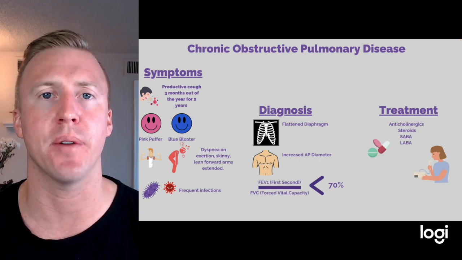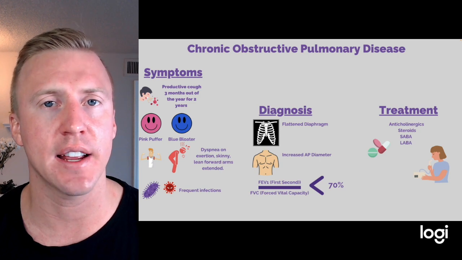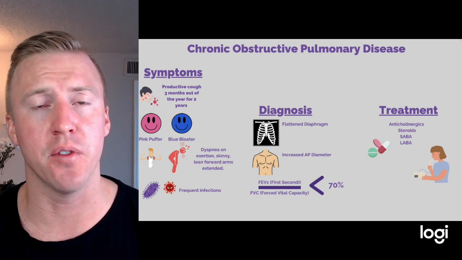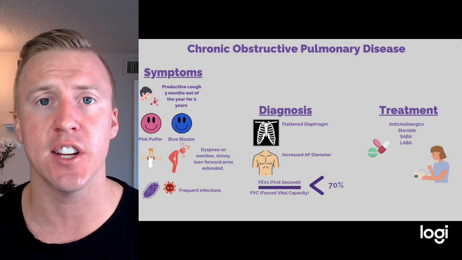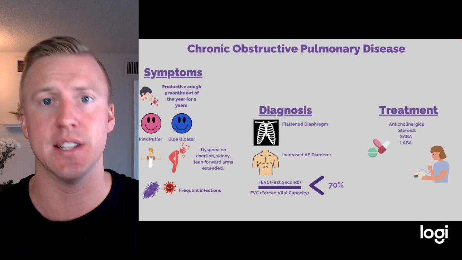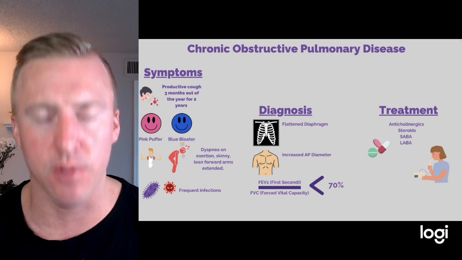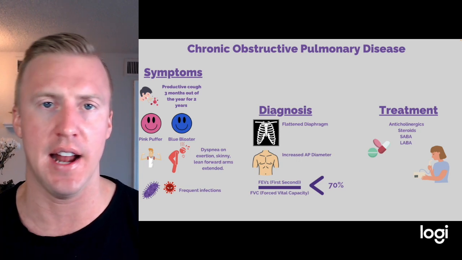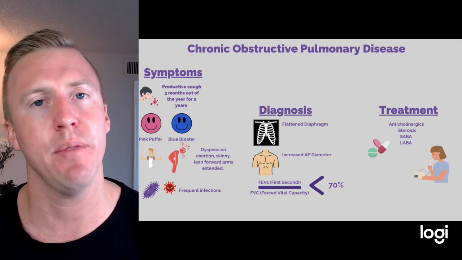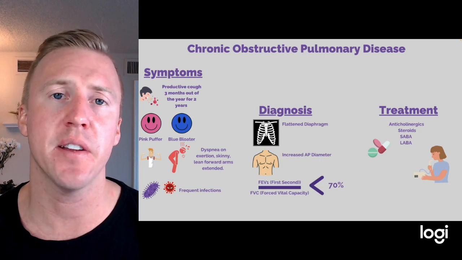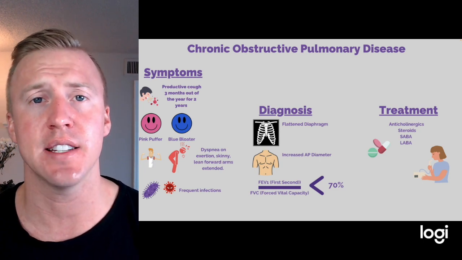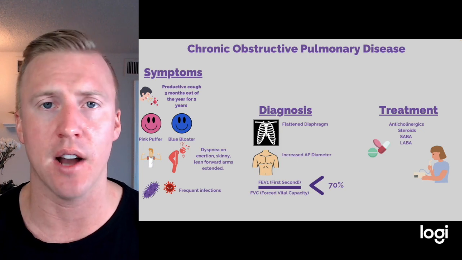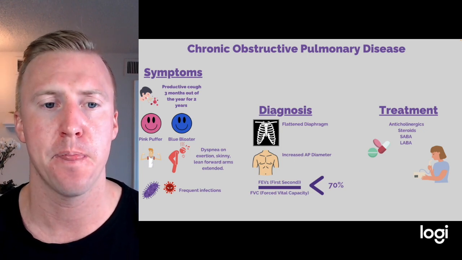Now, two things come about this. We're already in a chronic inflammatory state, and we're barely moving air as it is. As you can imagine, with any kind of infection, that inflammatory reaction now doubles itself, and we really have issues moving air in and out. These patients present, and they can be awfully sick. Why it's very important for these patients to make sure they're trying to stay as healthy as they can and getting their vaccinations against pneumonia, like pneumococcal for strep, and influenza.